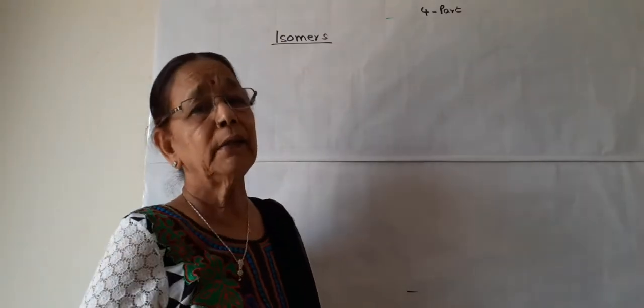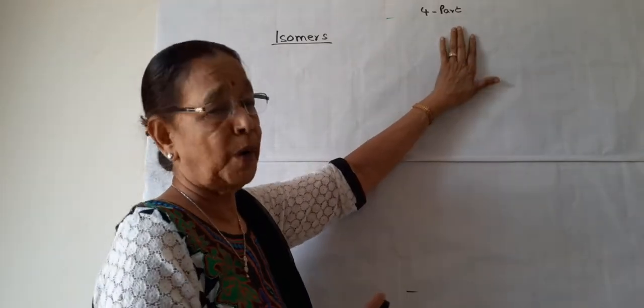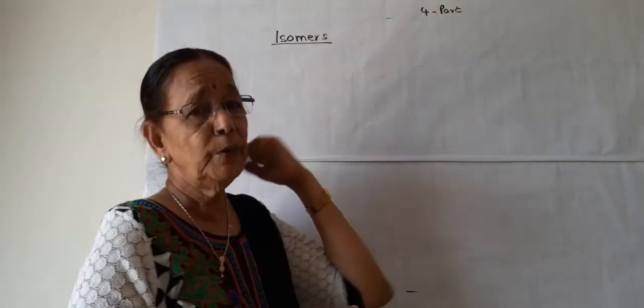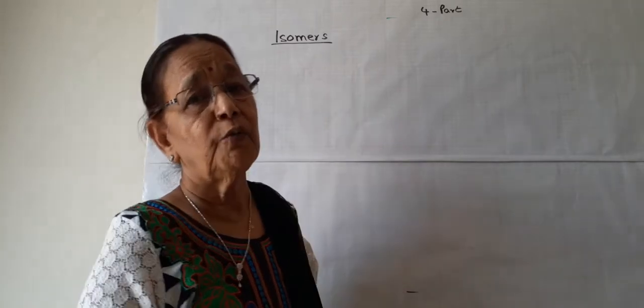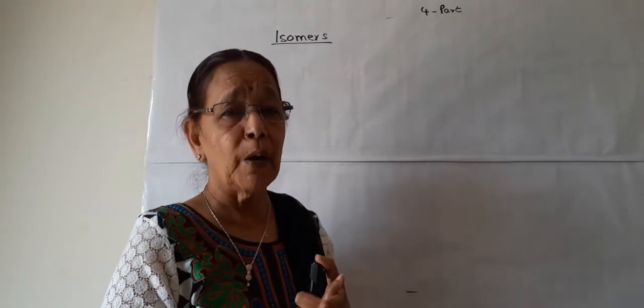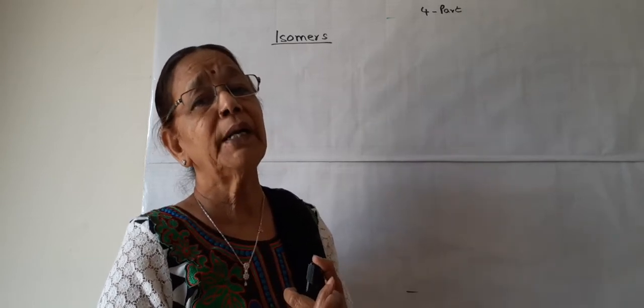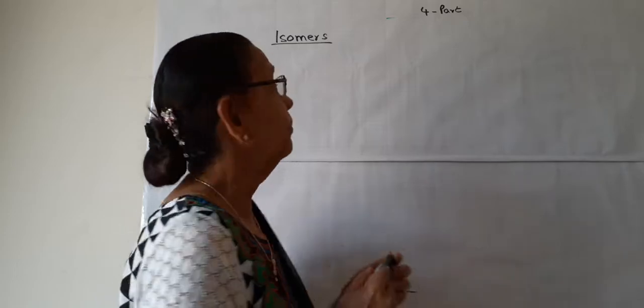Hello children, this is the fourth part of carbon and its compounds. Today we will do isomers. What are isomers? Isomers are compounds having the same molecular formula but different structural formulas.